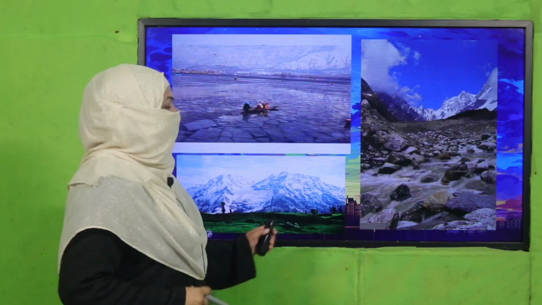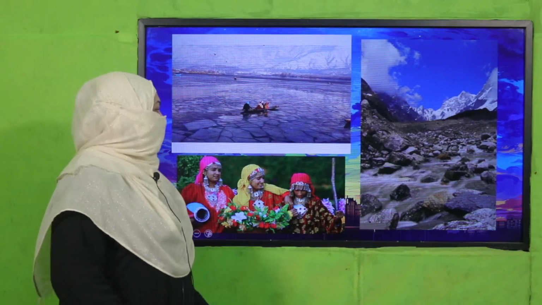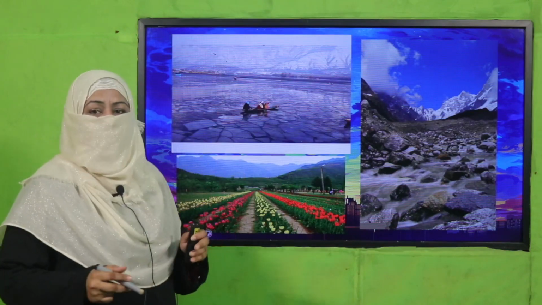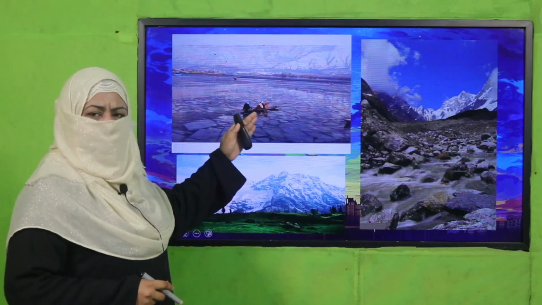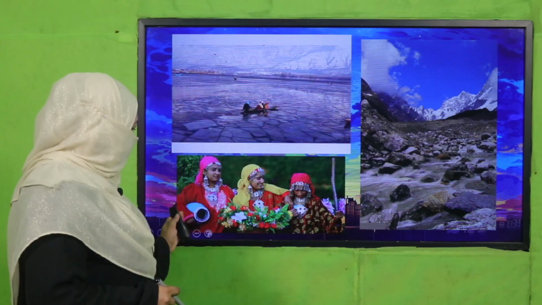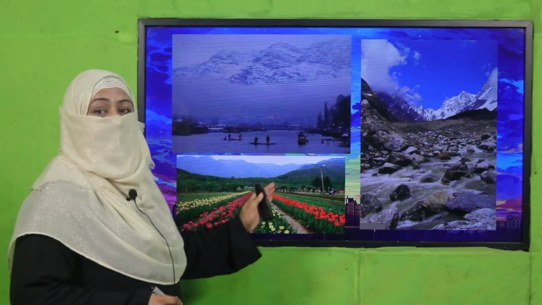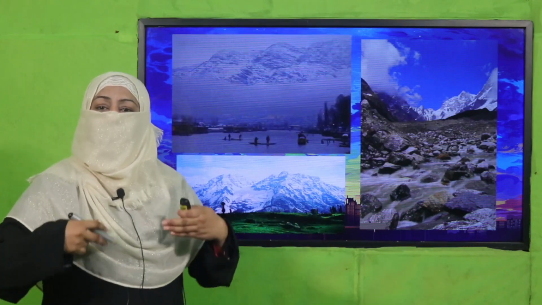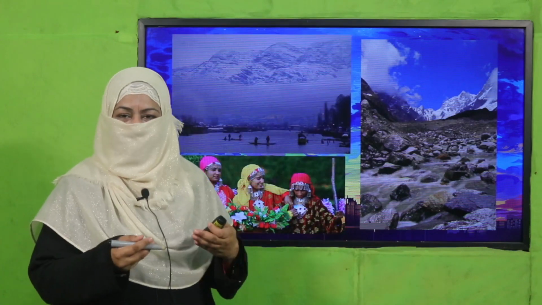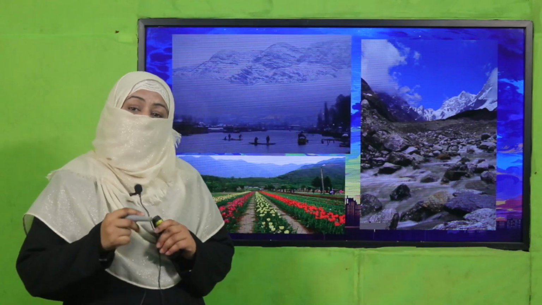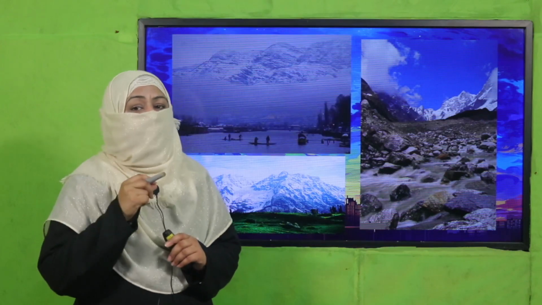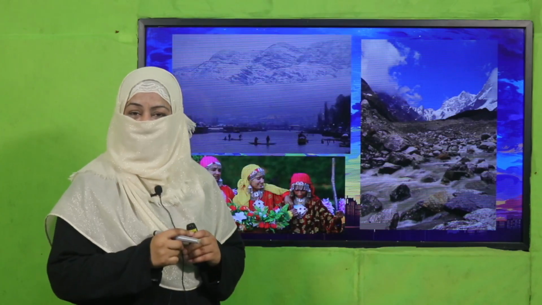Now, look at these pictures. So when you look at them, you say, wow, what a beautiful scenery. Wow, what beautiful flowers, right? So we express it, we say it. But if we want to show the same thing in writing, what we need to do?